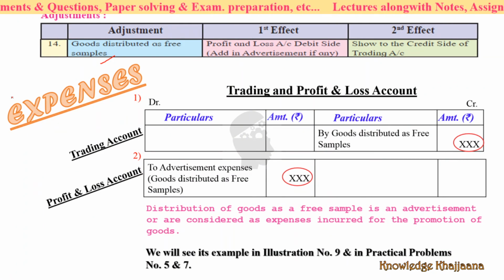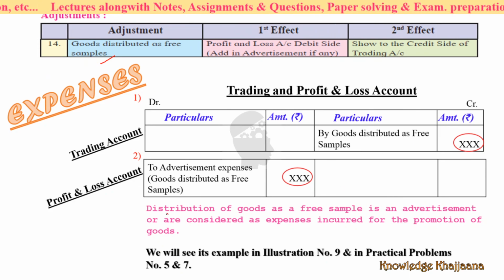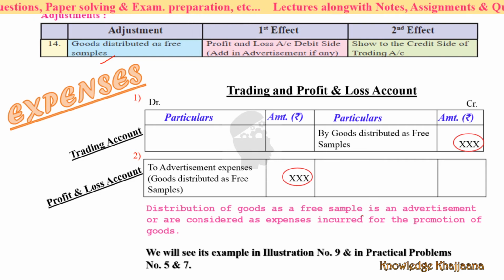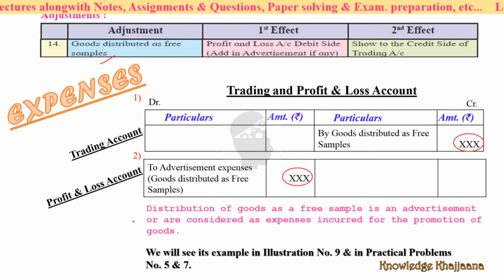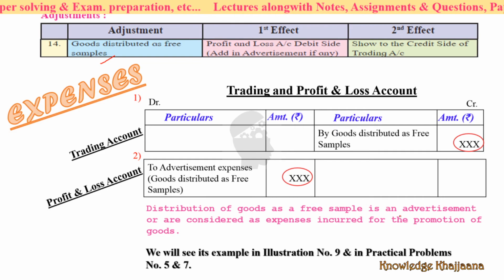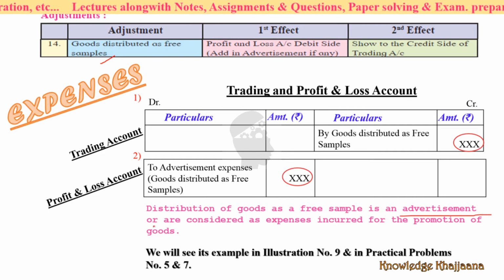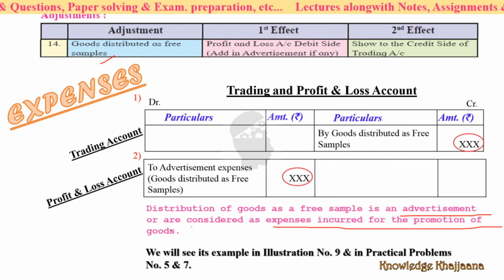See, it is an expense. What does this mean? Distribution of goods as a free sample is an advertisement. Why does a company or partners or a firm distribute goods as a free sample? Because it is an advertisement, considered as an expense incurred for the promotion of goods.